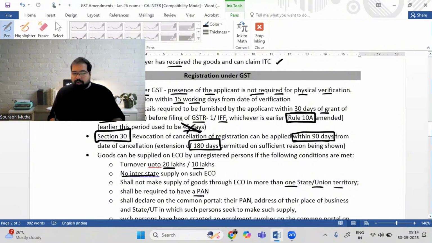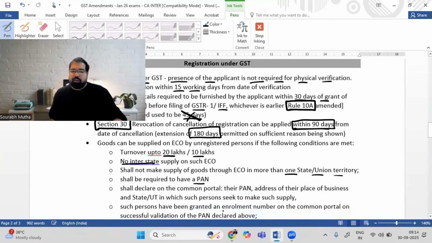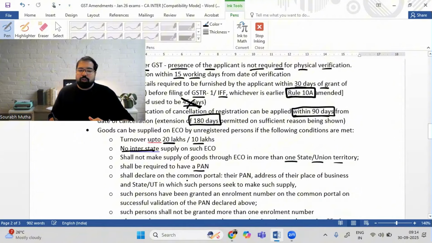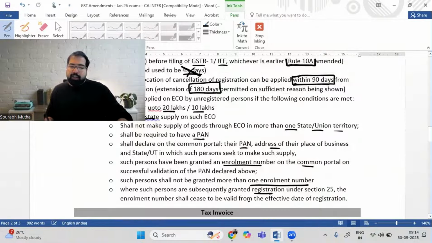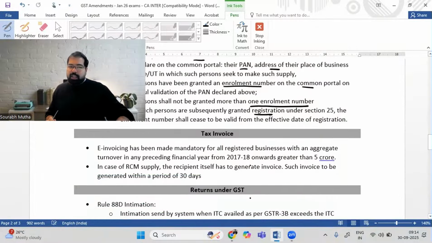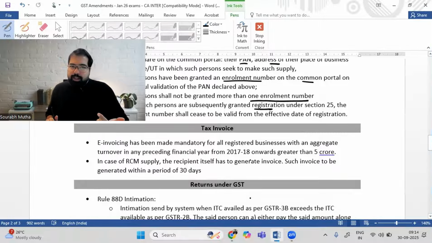Then you should have a PAN, of course. You should go to the GST portal and get a common enrollment number. You should declare your details like the PAN, address or place of business, etc. You should get an enrollment number on the common portal, and only one enrollment number can be given per person. You cannot take one enrollment number in Karnataka and one in Maharashtra. And finally, when you register under GST, then the enrollment number will become ineffective. These are some conditions. Remember the conditions: that 20 lakh limit, no selling interstate, only selling in one state. All these conditions are important in this case. All right. We move ahead.